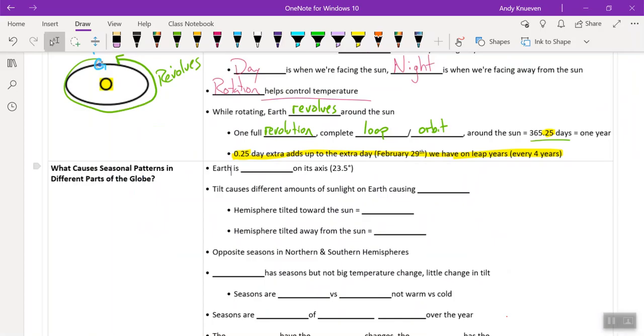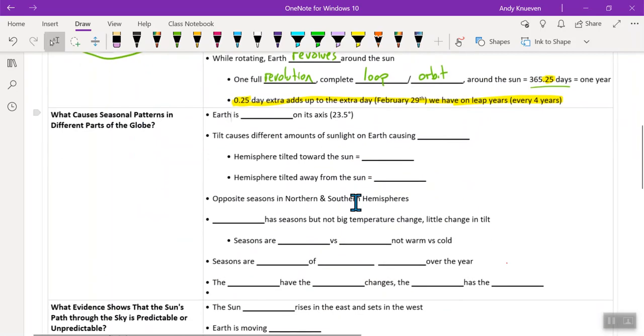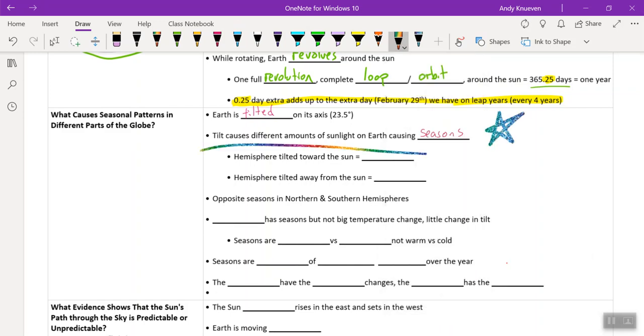So in our notes, Earth is tilted on an axis, and it's 23.5 degrees. So this tilt causes different amounts of sunlight on Earth, causing our seasons. And this, ladies and gentlemen, is what I've been saying. The tilt is the reason for the seasons, right? Tilt is the reason for the seasons.